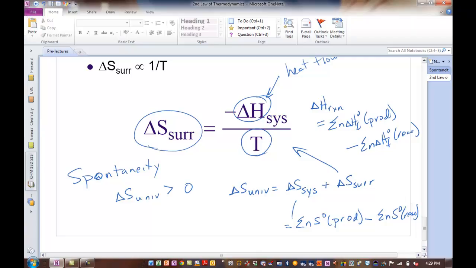All right. Hope this is clear enough. I'm not going to solve a problem. You're going to solve a problem calculating delta H of the system in the pre-lecture quiz, delta S of the system in the pre-lecture quiz, and then you're going to put all of that together to get delta S of the universe in the third problem. So there are 3 calculations you need to do for the pre-lecture quiz.